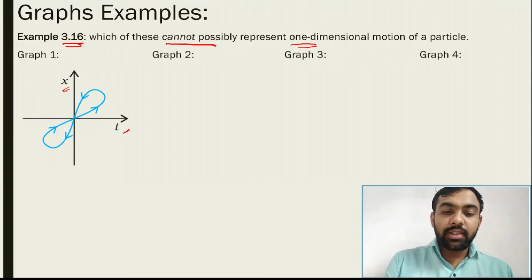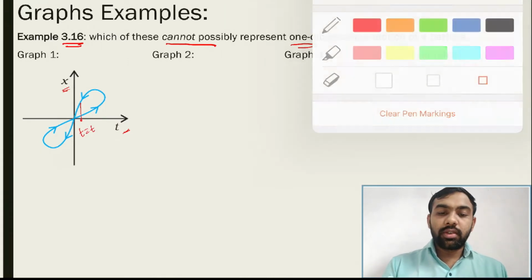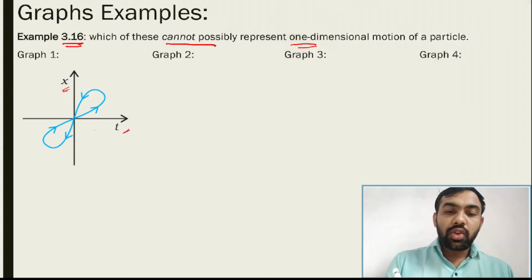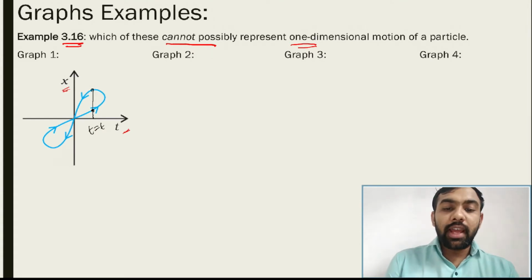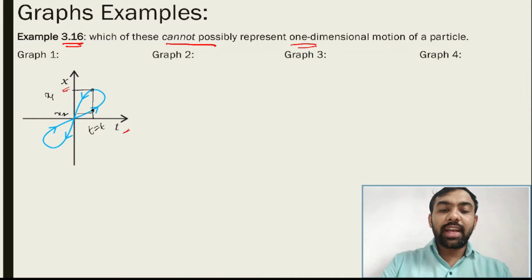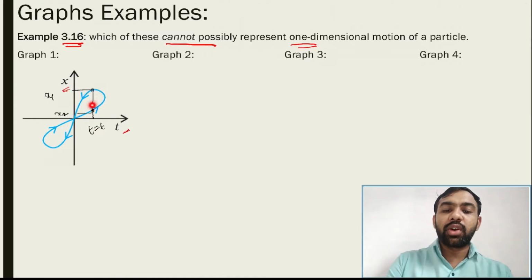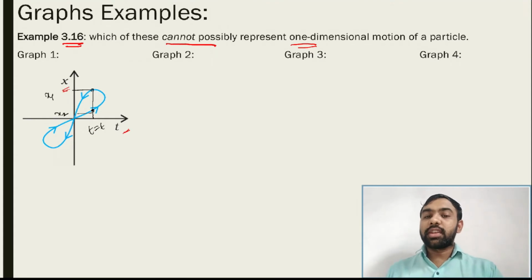See, suppose t is equal to t. At this time, the particle is here and here, both. But at one time, a particle cannot be at two positions. So at time t, the particle is present at x1 and x2 both, so it is not possible. Time never comes back. Here time is 0, then it increases and comes back to 0 again. It is not possible. Once the time has passed, time always increases, it does not come back.